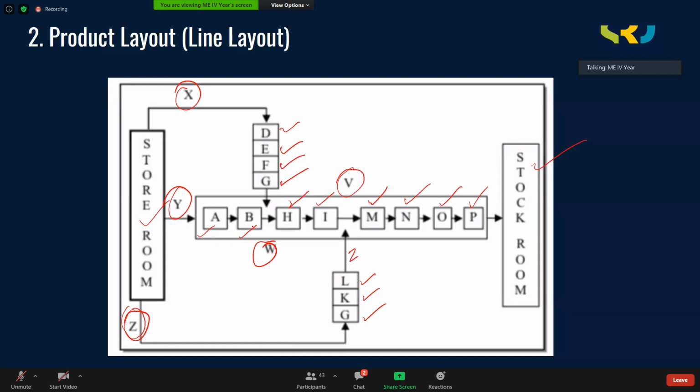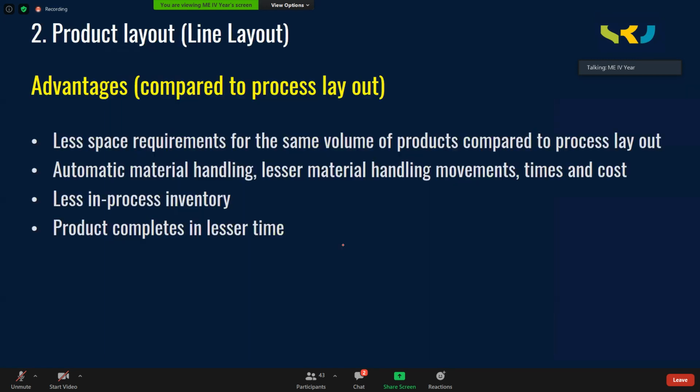Right? So this is called a product layout and also called a line layout because Y is moving along a line. X is also moving along a line. Z is also moving along a line, only in the forward direction. So this is a typical line layout. Advantages include less space requirement. This is compared to process layout, I'm telling. Less space requirement for the same volume of products compared to process layout.